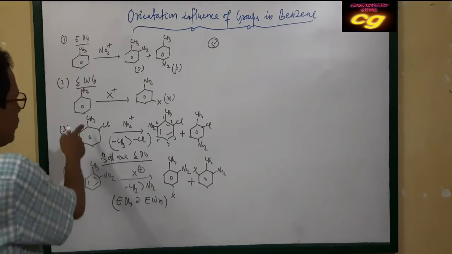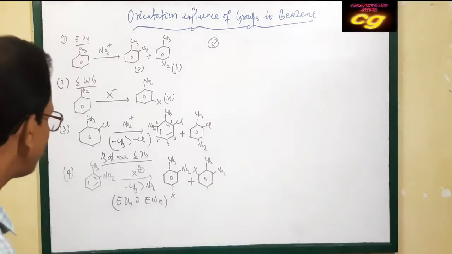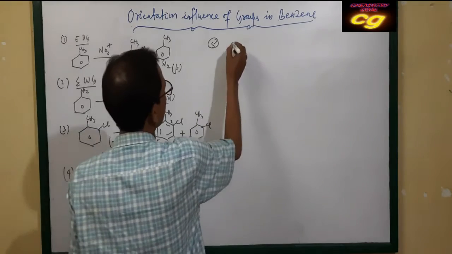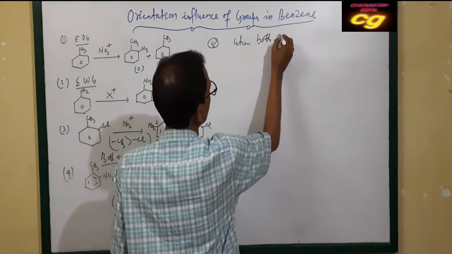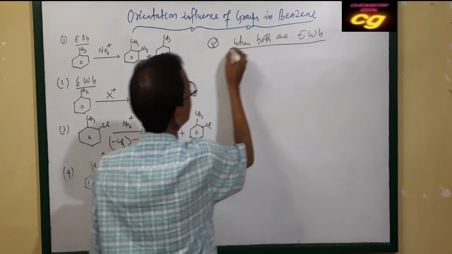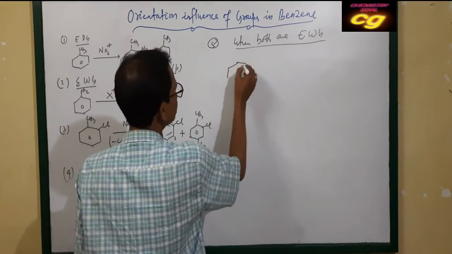Here one is electron donating, the other is electron attracting. The next substitution we will take is where both are electron attracting. When both are electron withdrawing groups, let us take examples.